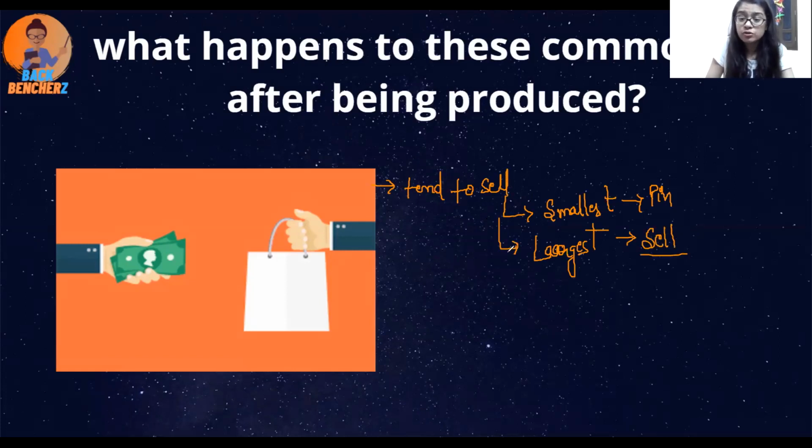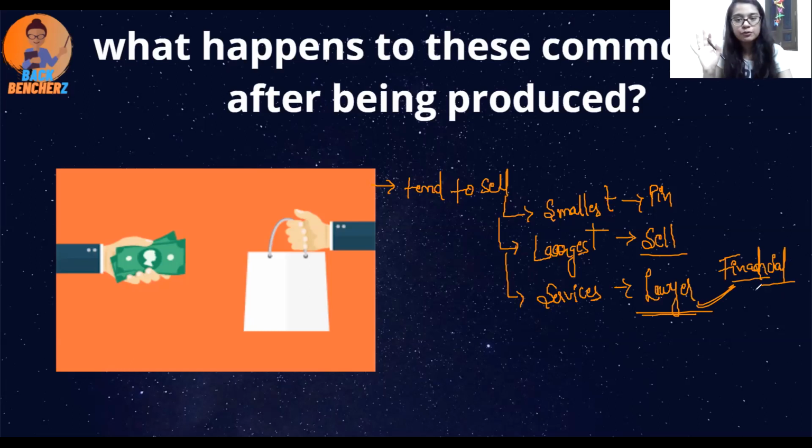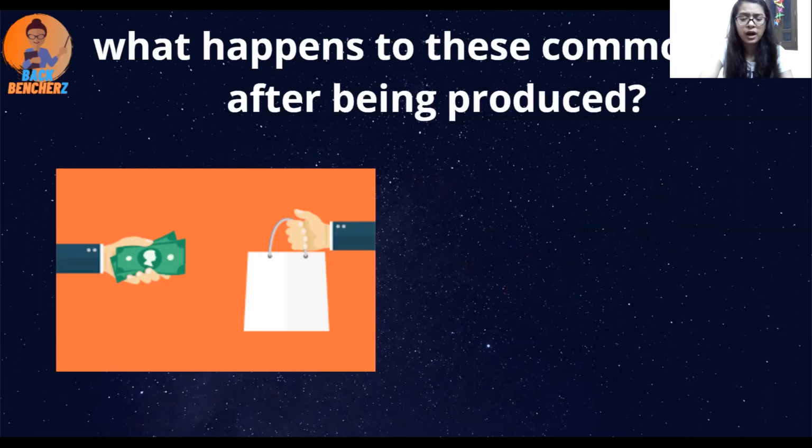And you can also add services. In services you can include, suppose, a lawyer or a doctor, whoever it is, they are also giving services for having financial credits. They only do it for financial reasons. Everything is being done for money. Whatever you are producing, whatever you are doing, you are doing it for having money back. Earlier there was a barter system, now it has become that you are only producing to sell.